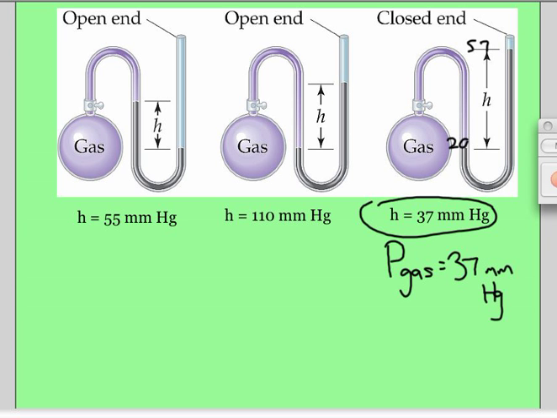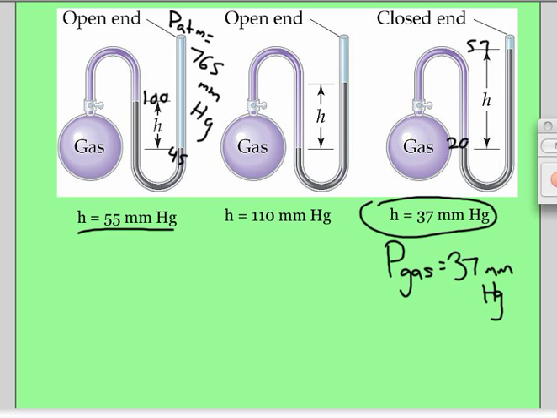For the two open ones, we have to worry about the atmospheric pressure. So say our atmosphere is 765 millimeters mercury. So they're open, we're going to have to take that into account, and we have our height difference. They already did the subtraction. You may have to do the subtraction normally, like say this was 100 and this one was 45. We would have subtracted those two and gotten our height difference. Now we have to say who's winning. Is the gas pushing harder or is the atmosphere pushing harder in the first one?